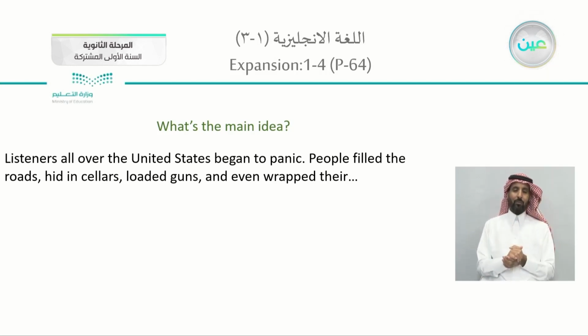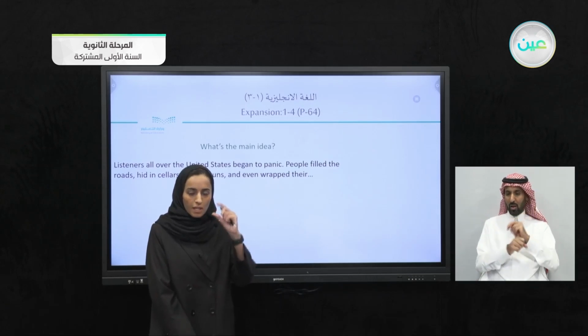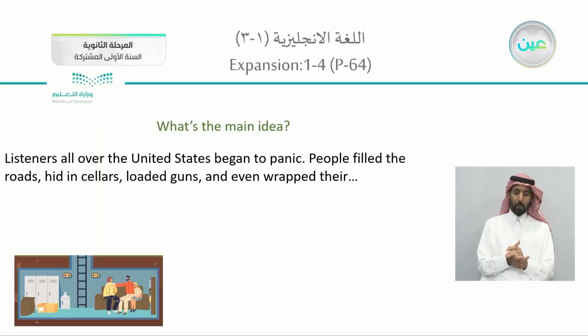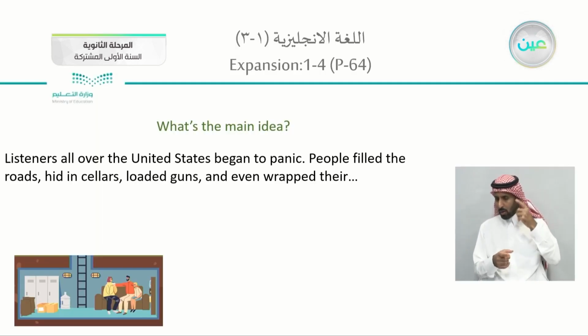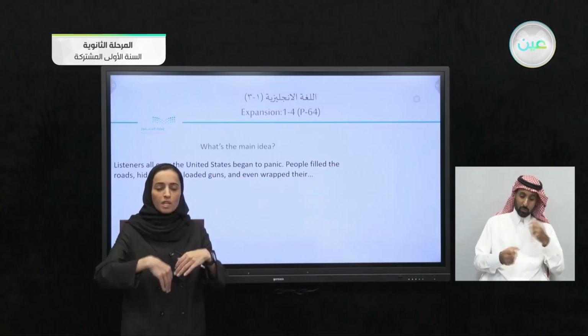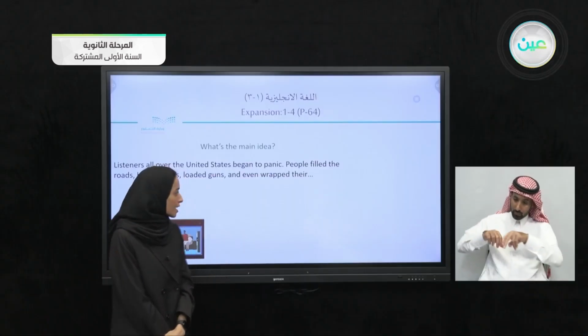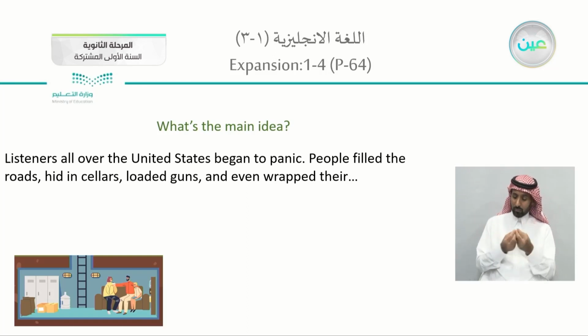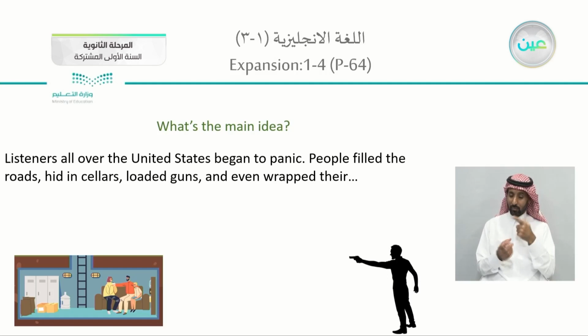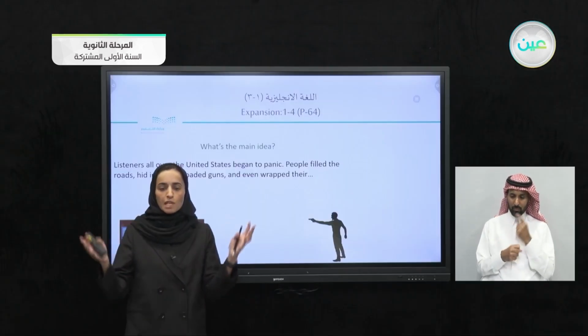So what is the main idea in here? It speaks at the beginning about people's reaction, how they went into cellars underneath the ground. They were trying to hide, as well as covering their heads from the gases and other things. Then they came up with their own guns trying to protect themselves from those aliens.